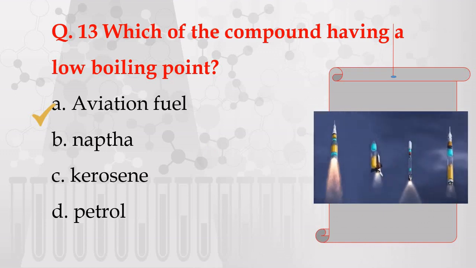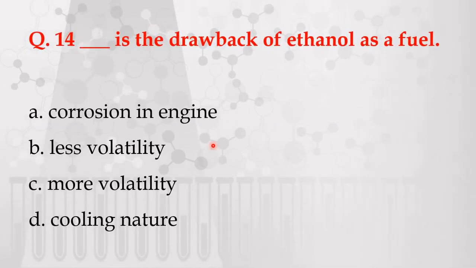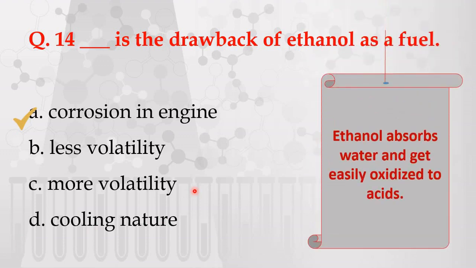Next question. Dash is the drawback of ethanol as a fuel. The options are given: A. Corrosion in engine, B. Less volatility, C. More volatility, D. Cooling nature. So the correct answer is corrosion in engine. This is the drawback of ethanol, because ethanol absorbs water and gets easily oxidized to acids.